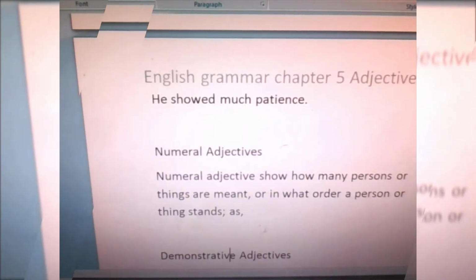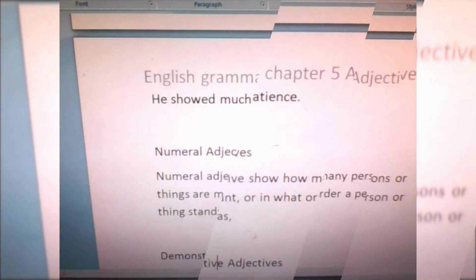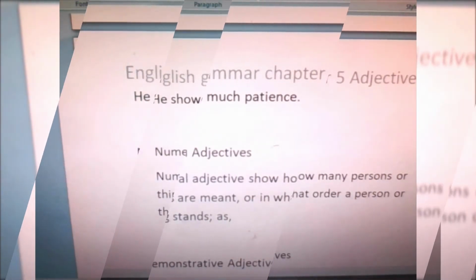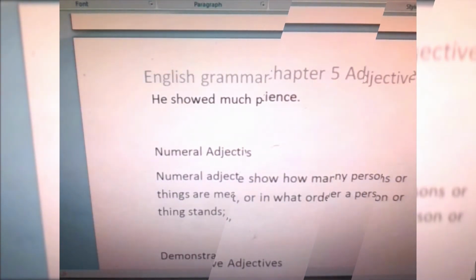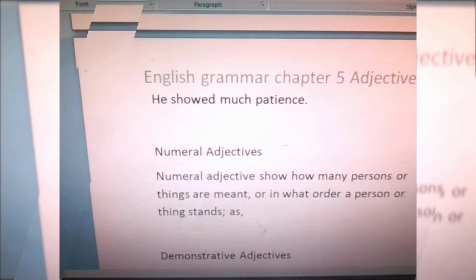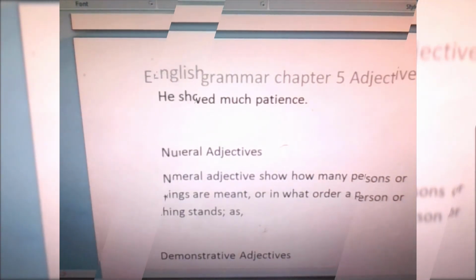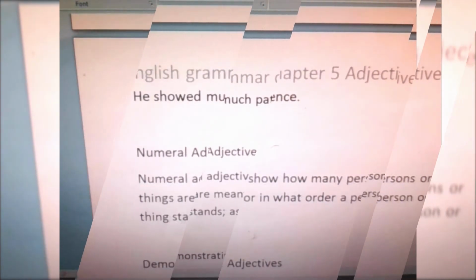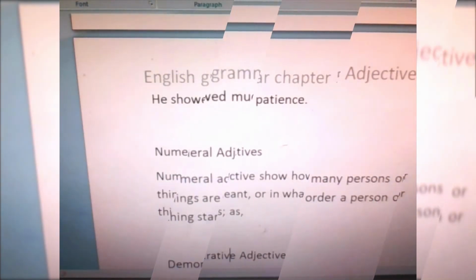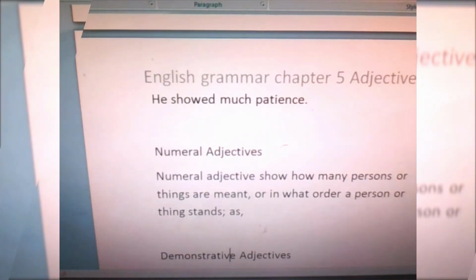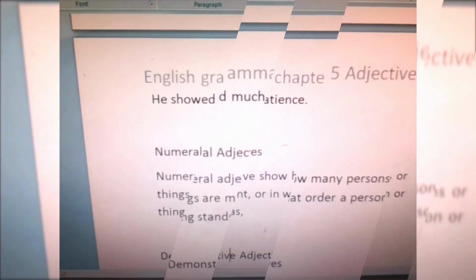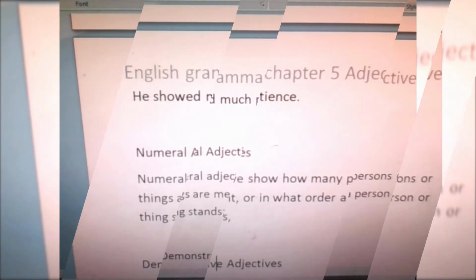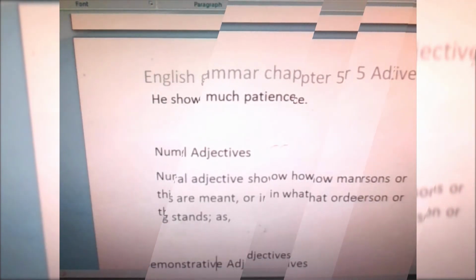Few cats like cold water. In this, our hand has 5 fingers. How many fingers do we have? This tells us the number of fingers in our hands. That's why we can say that it is a numeral adjective.